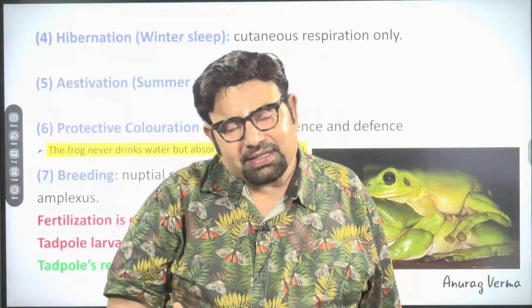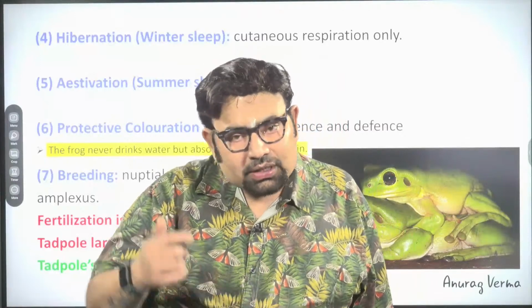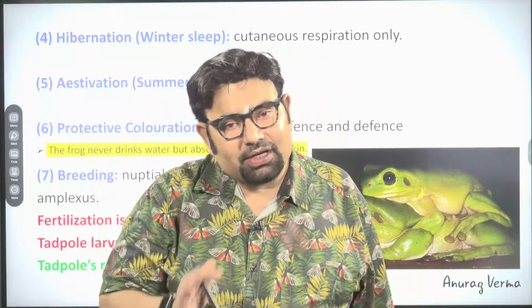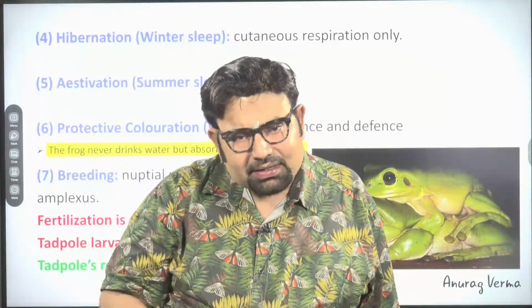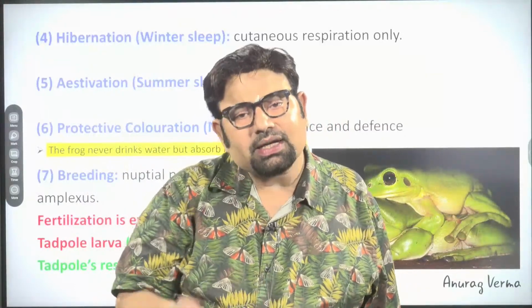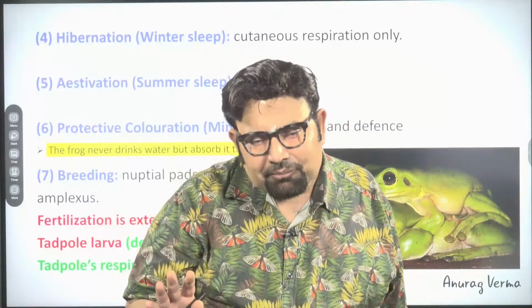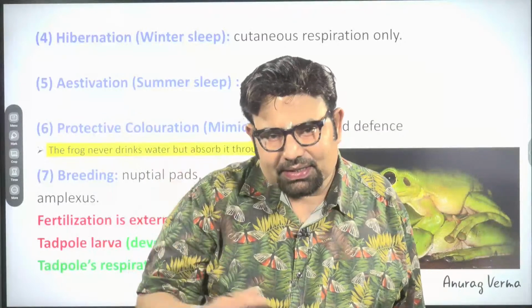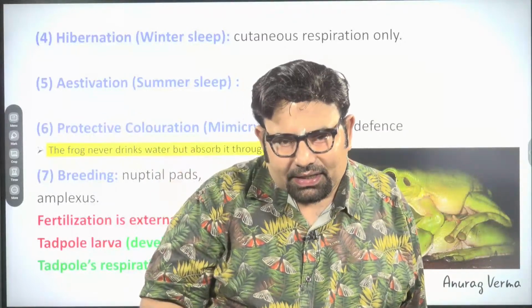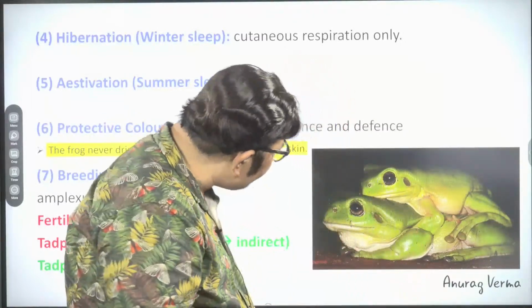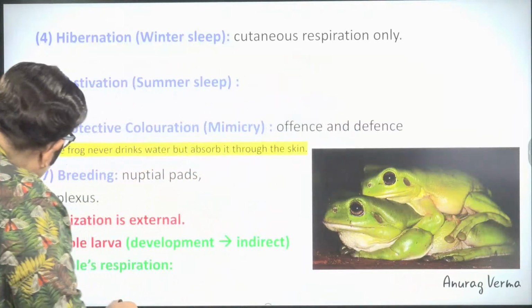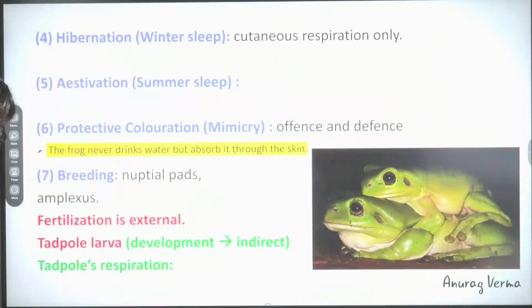Okay, so I hope you understand why the body color, and that too the dorsal surface, is olive green with spots. The ventral surface is not exposed to the outside, therefore the ventral surface is pale yellow. Only the dorsal surface is olive green with black colored spots. The frog never drinks water but absorbs it through the skin. It's a very, very important fact.